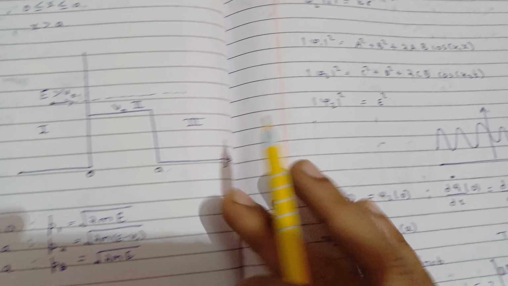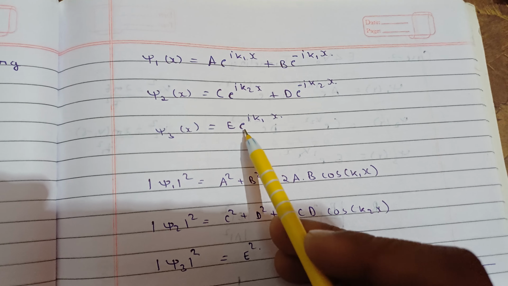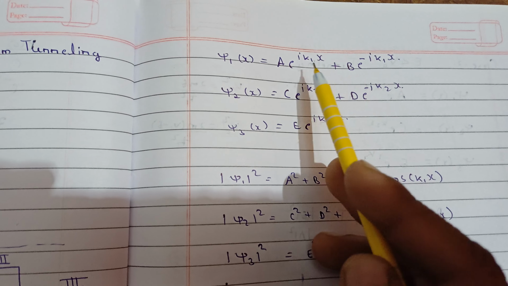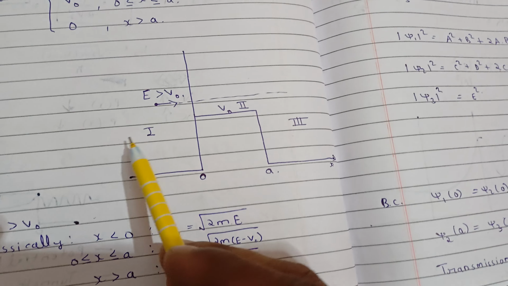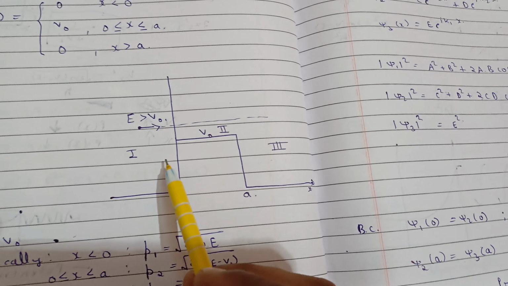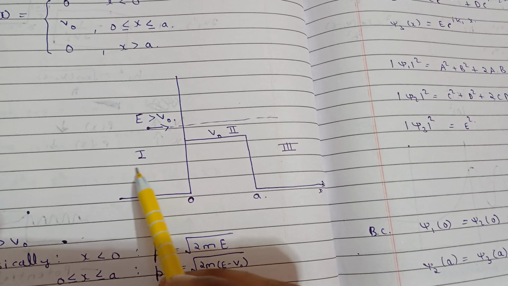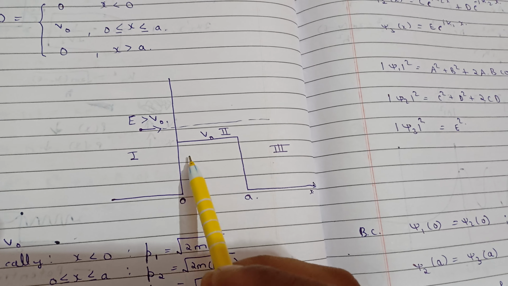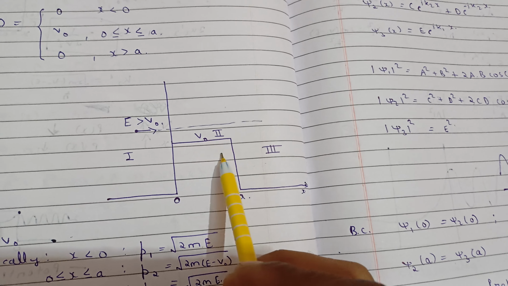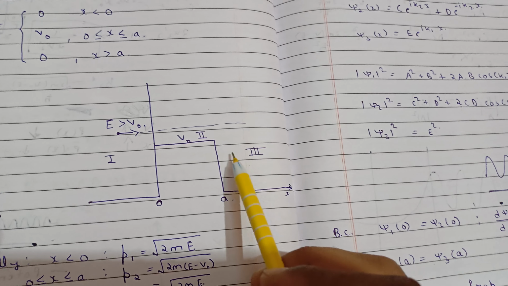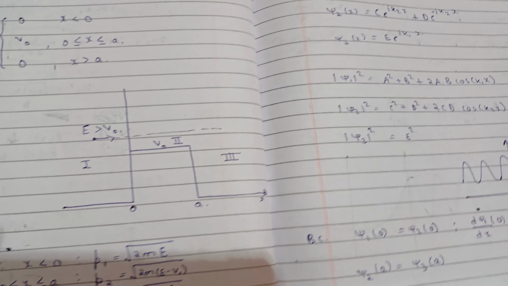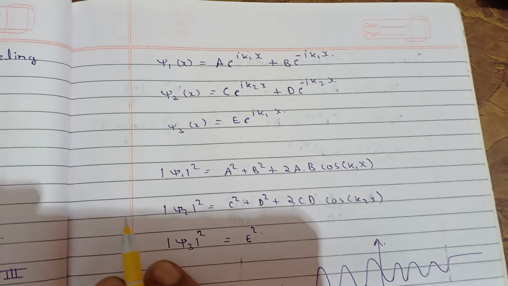So only the transmitting wave will be there. So we'll take E exponential i k1x. These just represent the direction, means plus k1x represents the wave going in this direction, and minus k1x represents the wave coming in this direction. So these are the two, and in the first region both are possible, going this side and going this side, but here only this wave will be possible. That's why we have only one coefficient.